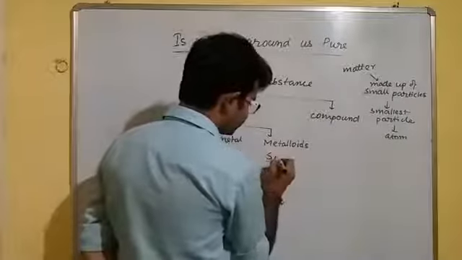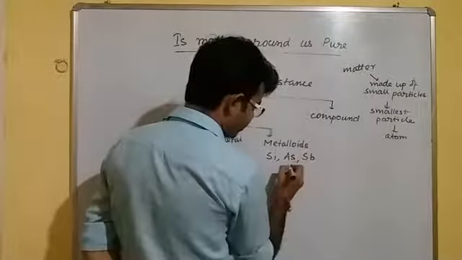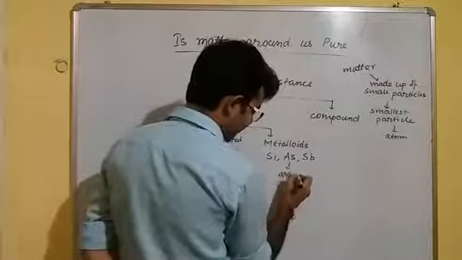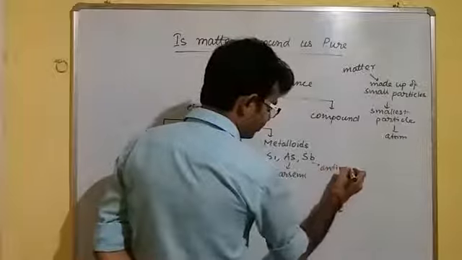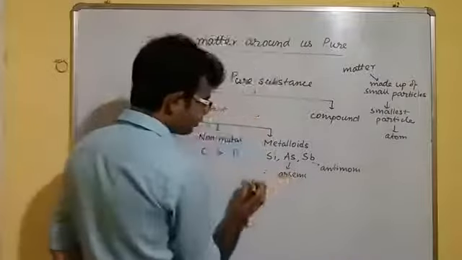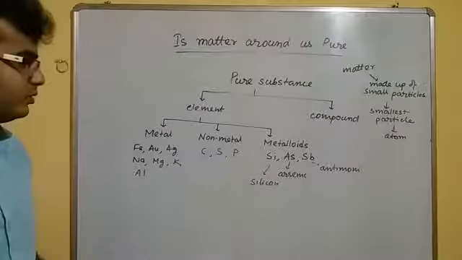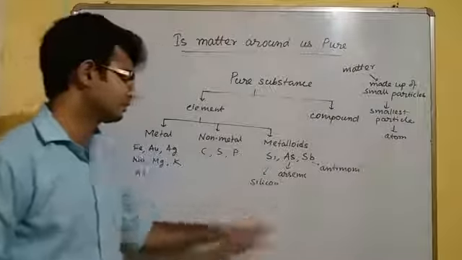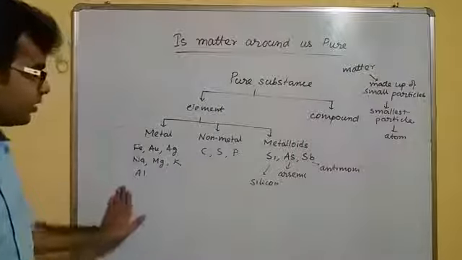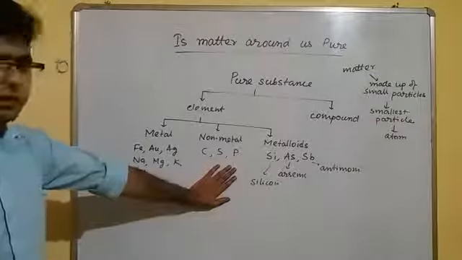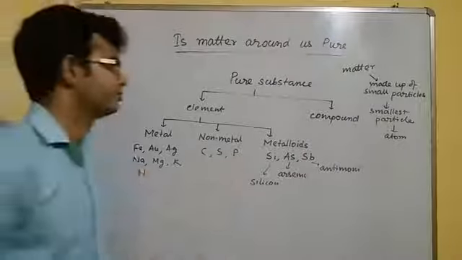Metalloids: silicon, arsenic (As), antimony (Sb). Germanium is also a metalloid. These are the examples of metals, non-metals and metalloids. You have to learn them. In the next class we will discuss them in detail.